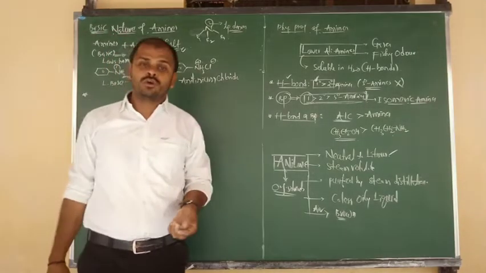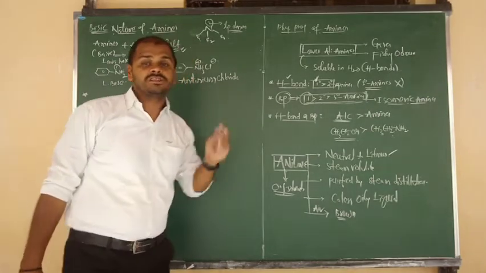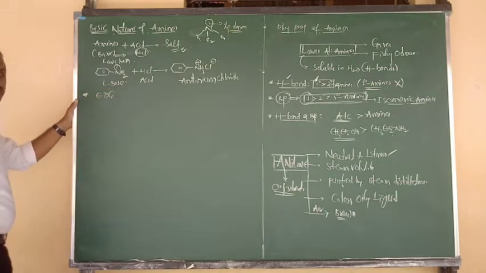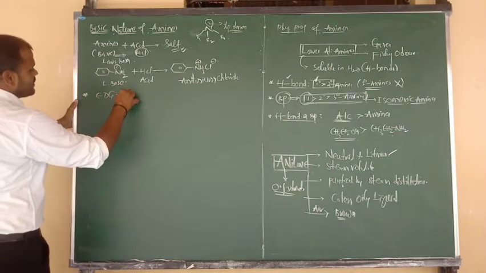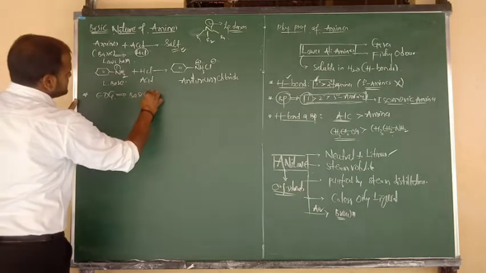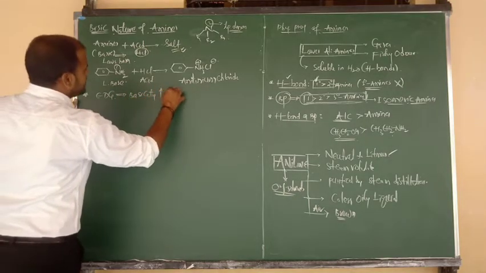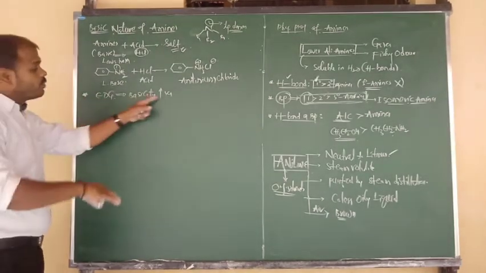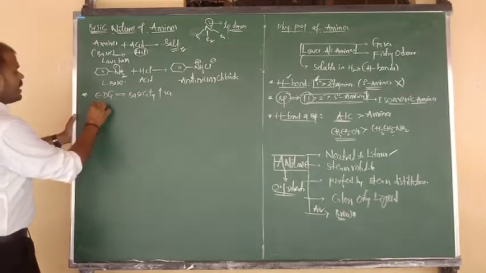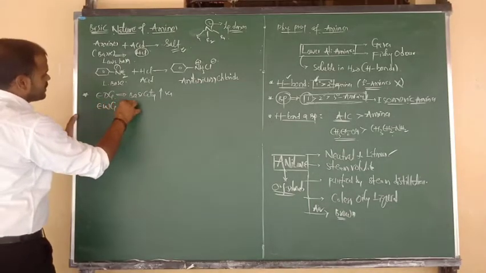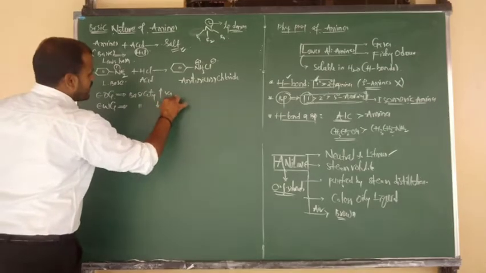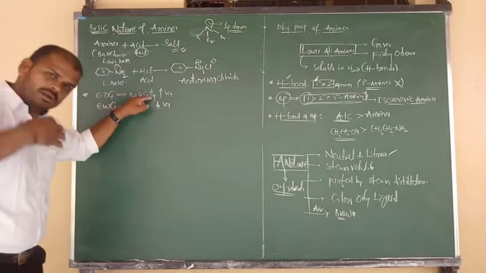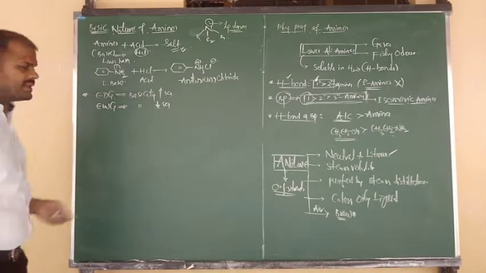And what about basicity? In which case does basic nature increase, and in which case does it decrease? Here I am going to write that in case of electron donating groups, basicity, or basic nature, increases. What about acidic nature? Reverse. In case of electron withdrawing groups, basicity decreases, and acidic nature is again reverse. Donating groups increase basic nature, withdrawing groups decrease it.